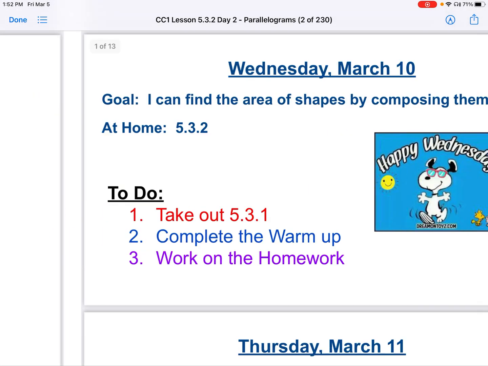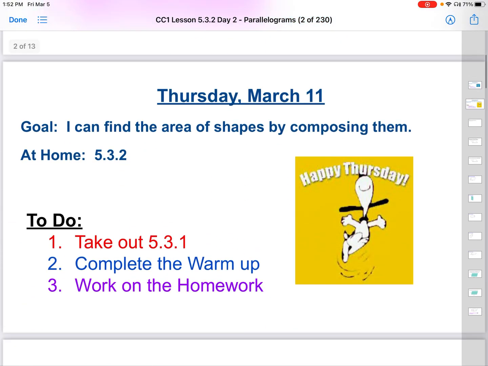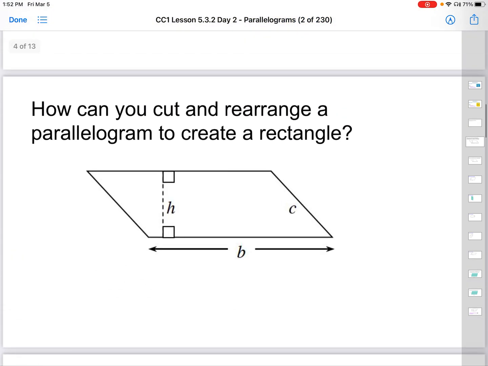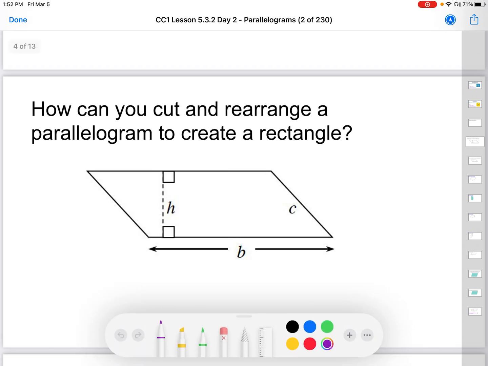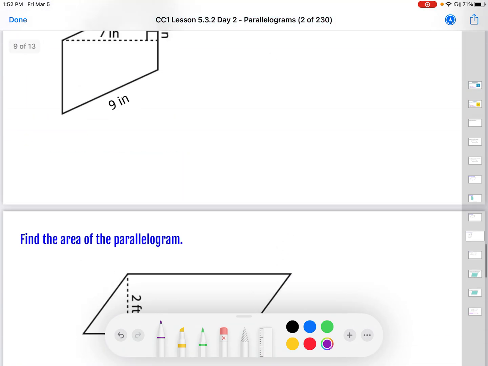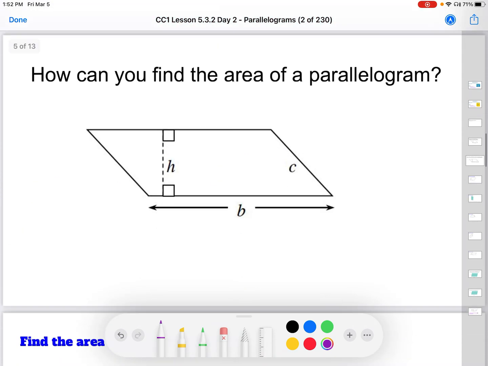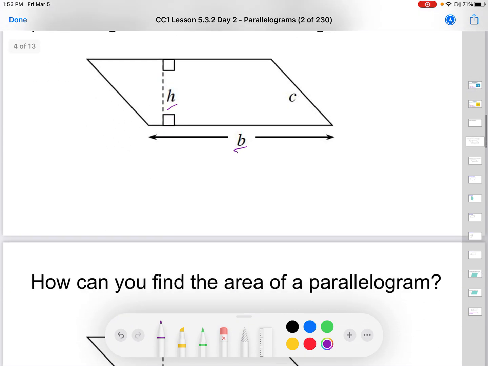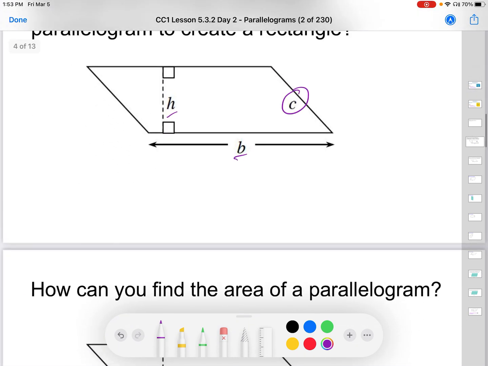The lesson is, how can you cut and rearrange a parallelogram to create a rectangle? Well, we just kind of talked about that. One thing I would want to note is, notice we have B for base, H for height, C, sorry about that, I bumped it. C is our side length there.